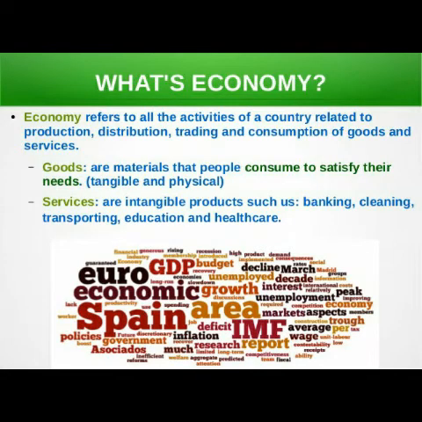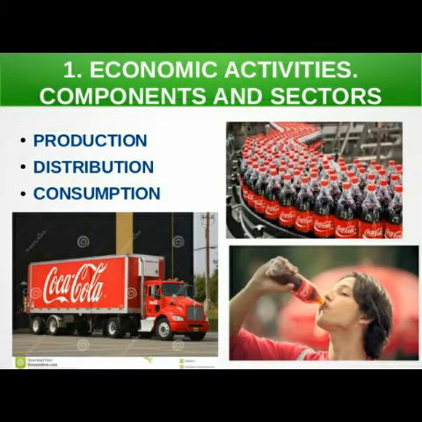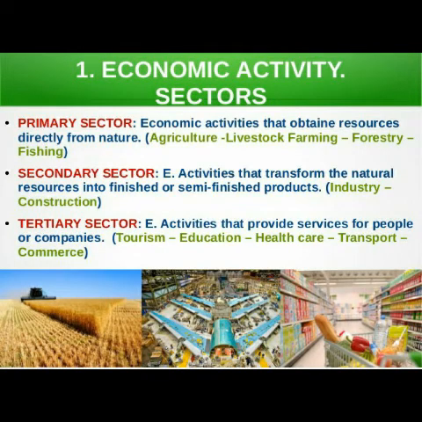Next is economic activity. Economic activity includes different activities like production, distribution, trading, and consumption of goods and services. Goods are tangible; you can measure and touch them. Services are banking, transportation, all these things which you cannot touch or measure, but you can feel. And what are the components of economic activity? Production means Coke is producing, then it is distributed from one place to another, and the last one is consumption. So production, distribution and consumption are the components.